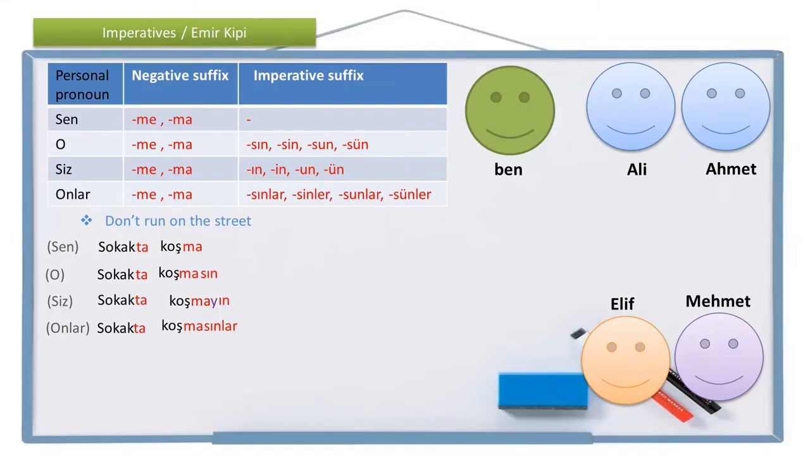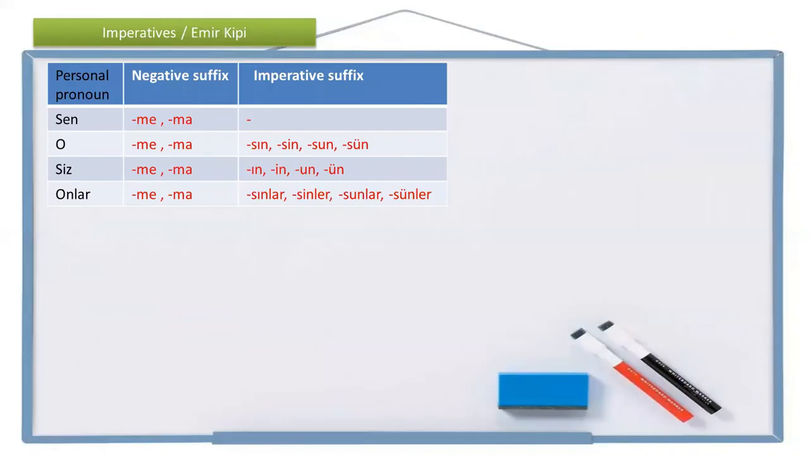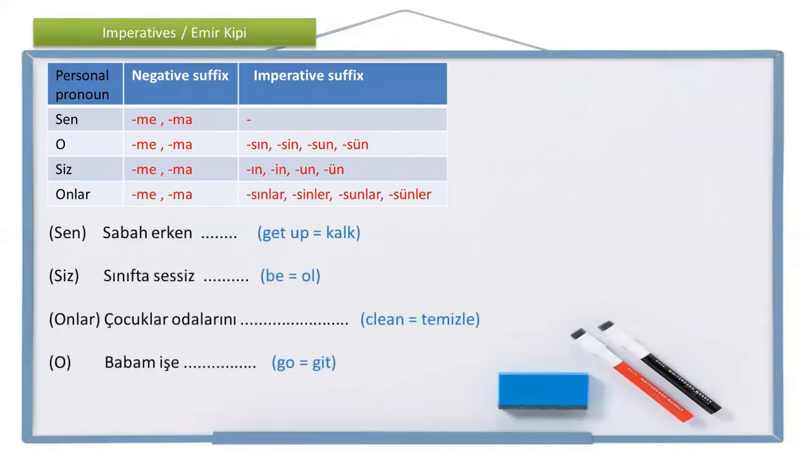Alright, now let's see some examples for positive and negative imperative sentences. These are the examples. The first one is sabah erken. In the morning, early, get up. So the person pronoun is you. I'm directly talking to someone and I'm saying, I want you to get up early. Directly saying, get up early. You get up early. Sabah erken kalk.